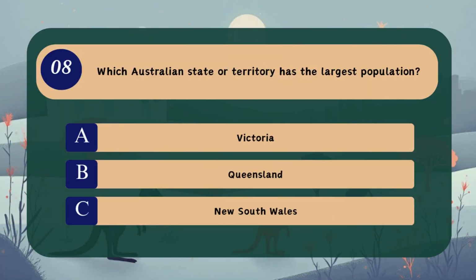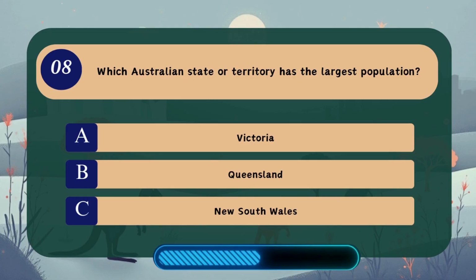Question 8. Which Australian state or territory has the largest population? A. Victoria, B. Queensland, C. New South Wales.